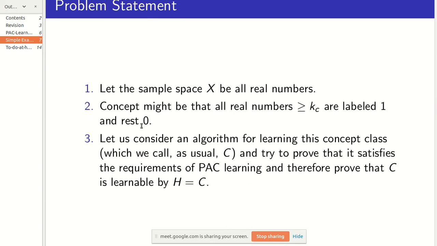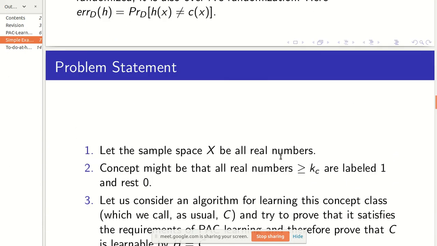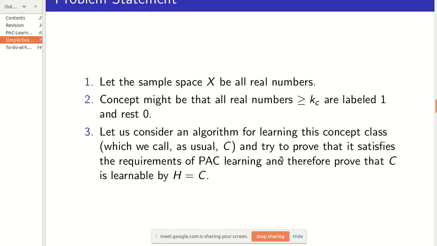So in this fashion the numbers have been labeled 1 or 0. We are trying to propose some algorithm which will label the numbers 1 or 0 and try to satisfy these conditions here, and that's what we'll be trying to prove here.